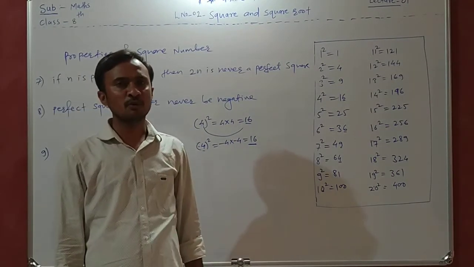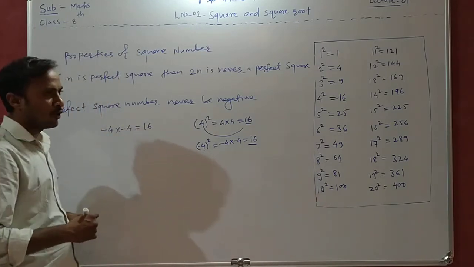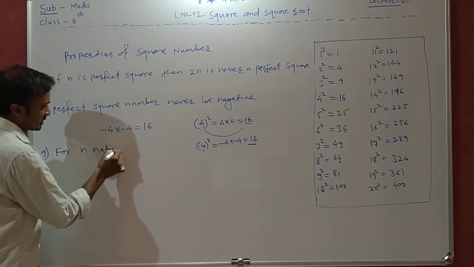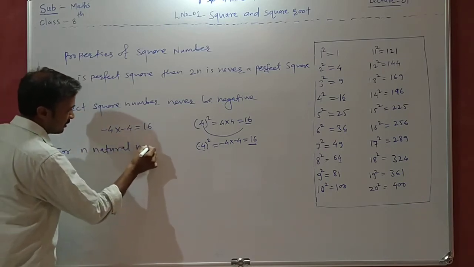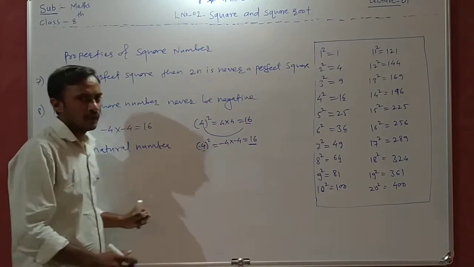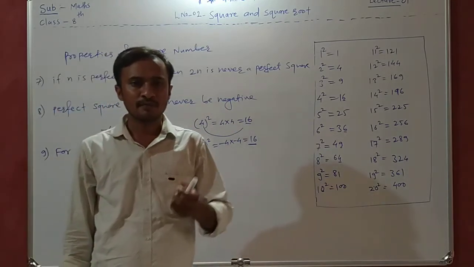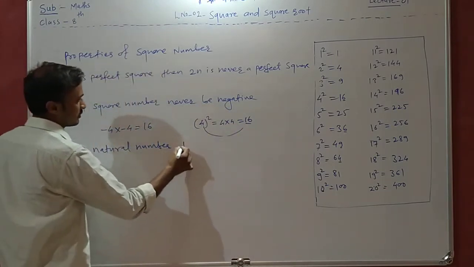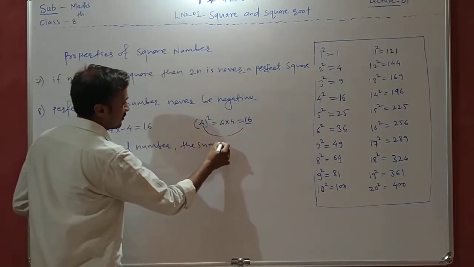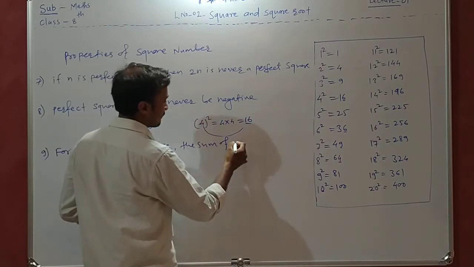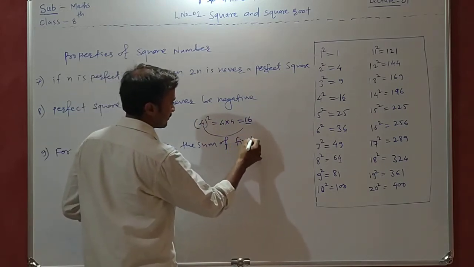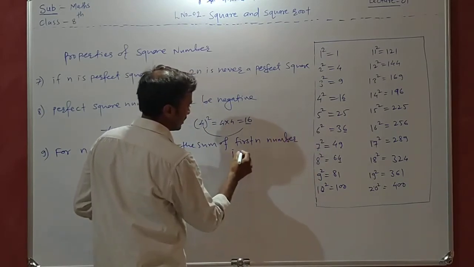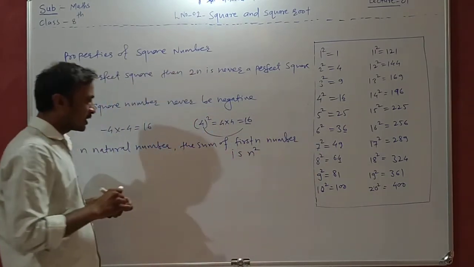Now see the next property. Now property number 9, for n a natural number, the sum of first n odd numbers is n square. प्रॉपर्टी का मीनिंग समझ लो.